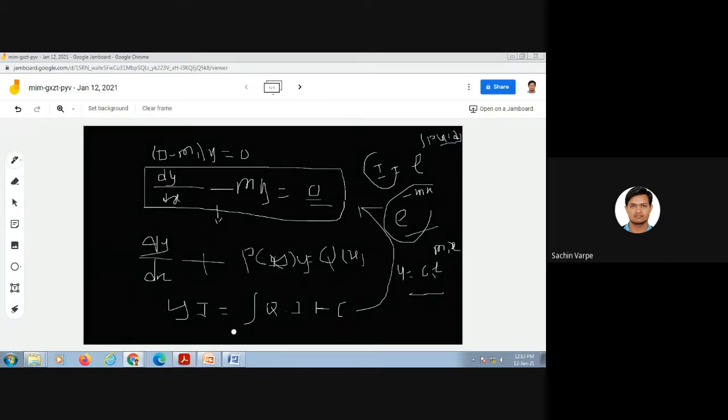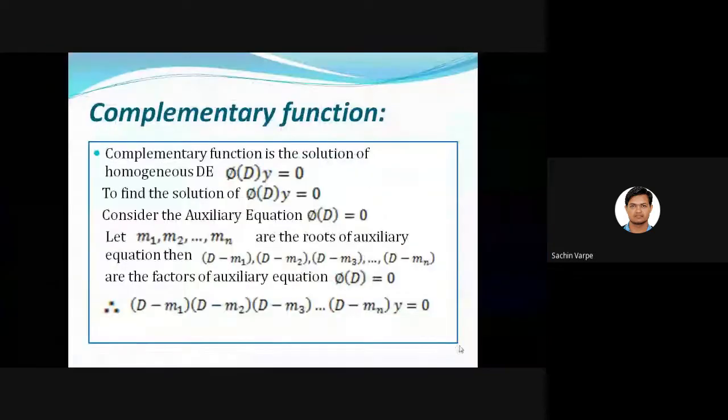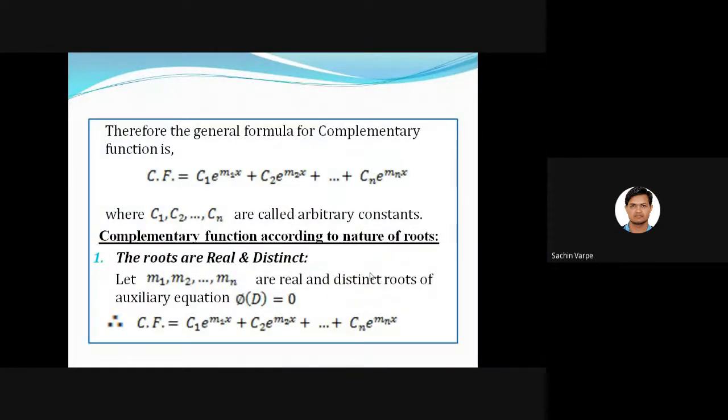So with this now, let me show you. I hope the screen is visible. Now I'm moving to the PPT. Is it visible? Yes, sir.